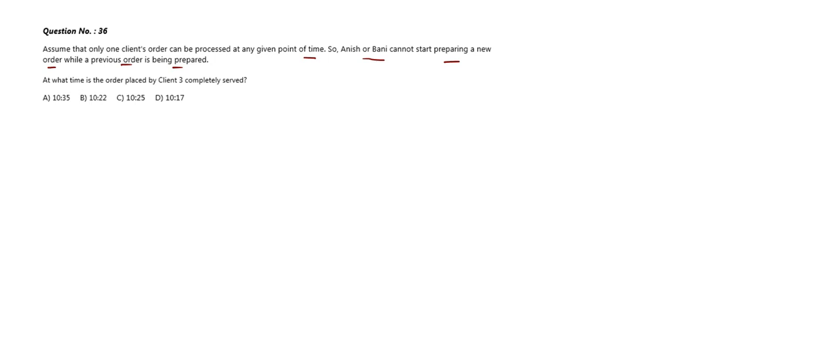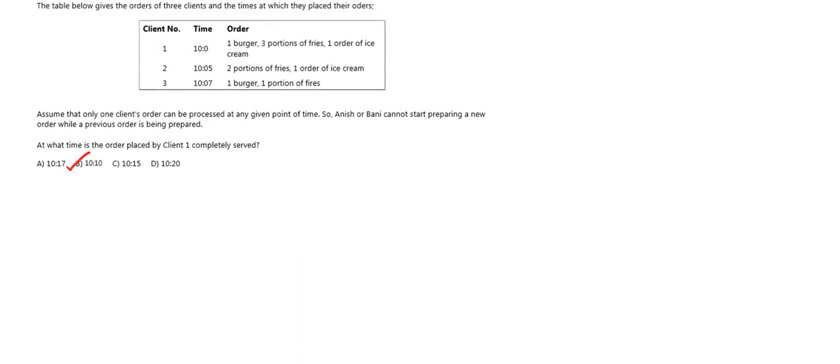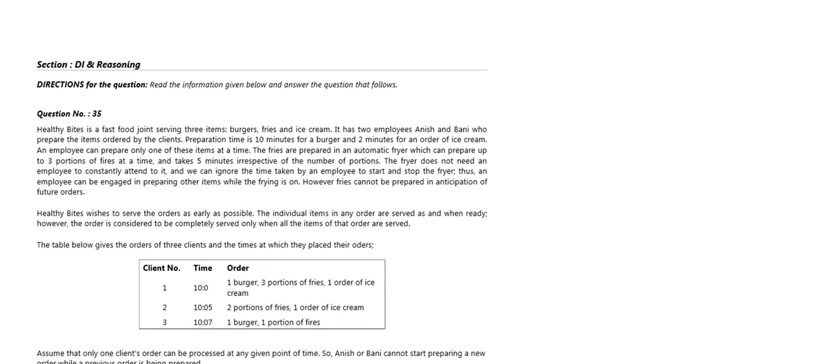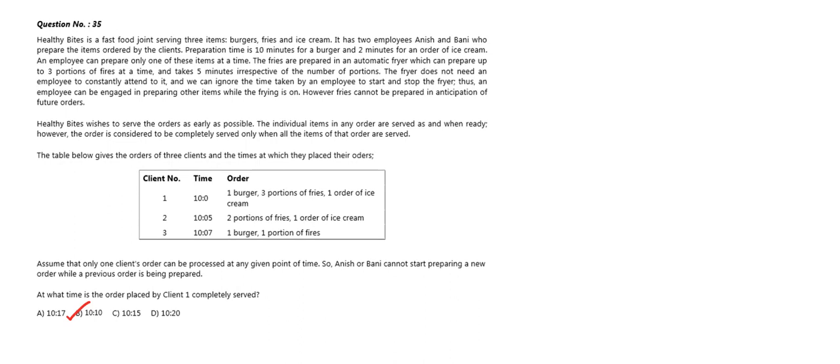Okay, so this is exactly the same as our previous question. The condition is the same, that they can prepare only one client's food at a time and cannot start a second client's food before completing the first client. So let's check what we need in our question. It says, at what time is the order placed by client 3 completely served? Okay, so we need the time when client 3's order is completely served. As you remember, client 1's order is completed at 10:10. So let us write this here.